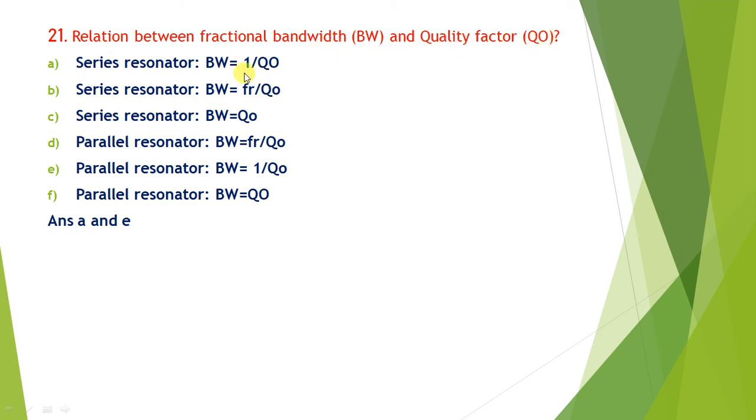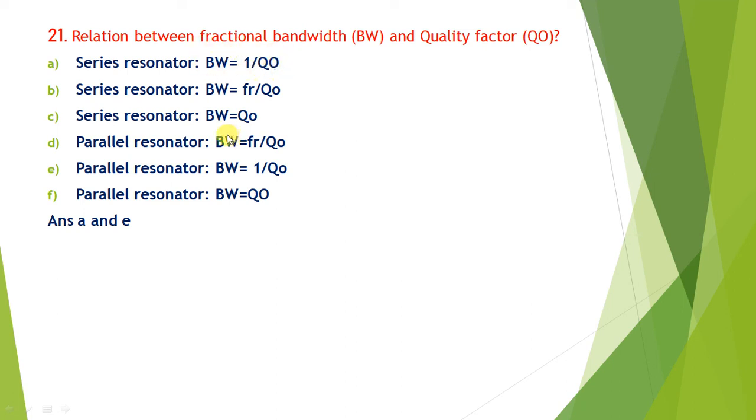Relation between fractional bandwidth and quality factor. For the series resonance circuit and the parallel resonance circuit, the bandwidth and quality factor relation are both the same. Bandwidth is always proportional to 1 upon quality factor, because quality factor is given by Fr divided by delta F. So bandwidth is equal to 1 upon Q0.